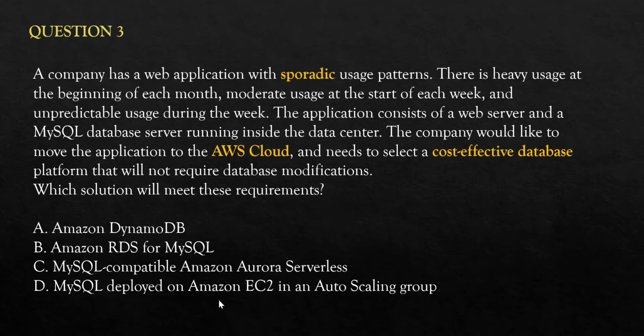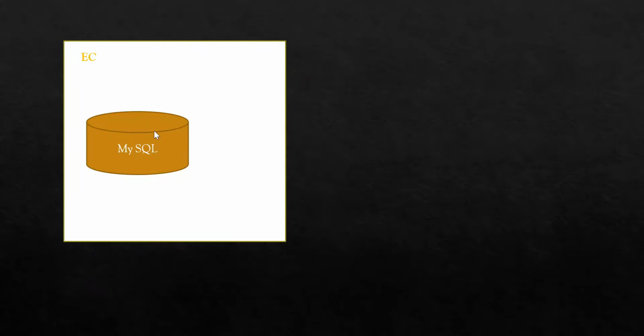Fourth says put the database on EC2 instance. So it's like you have this database on EC2, but this will not solve the problem, because your EC2 will be up, your MySQL database will be up full time, and whenever the load is high, it will spawn, suppose, auto scaling group more EC2 instances, but your MySQL is always up, even if it is not used. So you are still paying for compute.